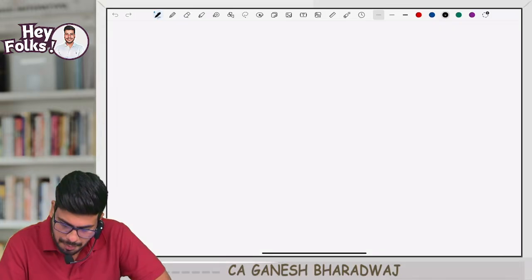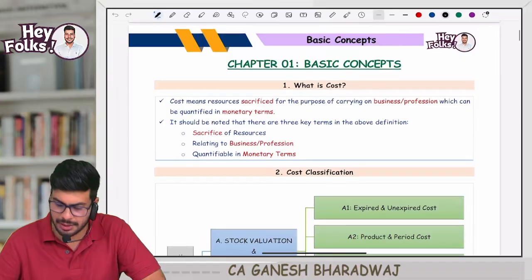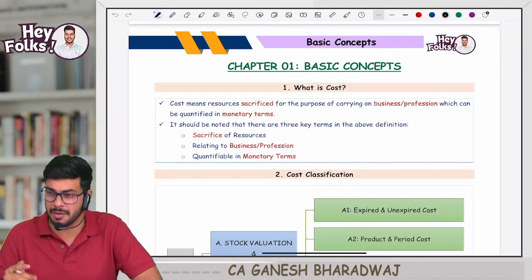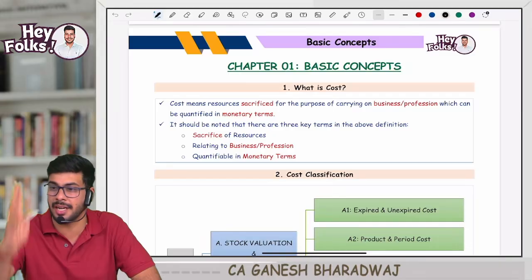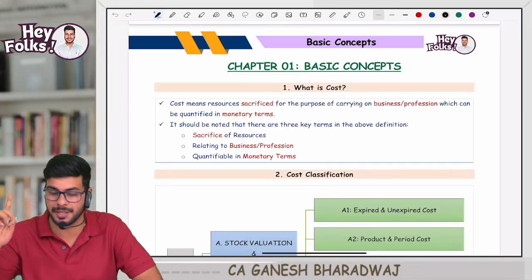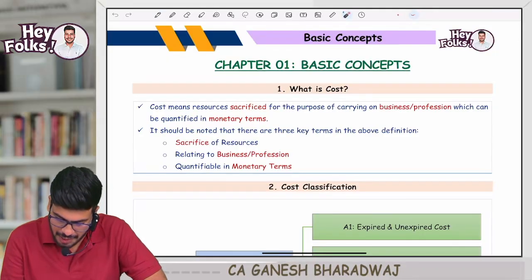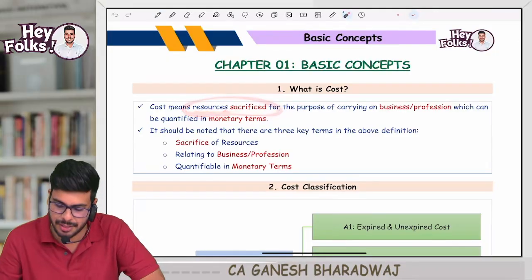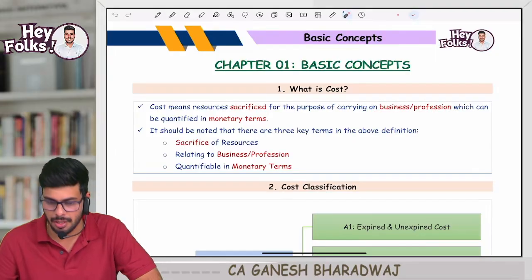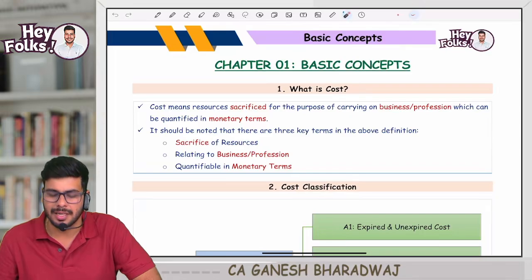What do you mean by a cost? Now, guys, one thing I want to tell you, all these things are not there even in your study material, but this is required for cracking everything in the study material. That's why I said this is like oxygen. You can't see it, but its presence can be felt. Cost refers to the value of resources sacrificed for the purpose of carrying on business or profession, which can be quantified in monetary terms.